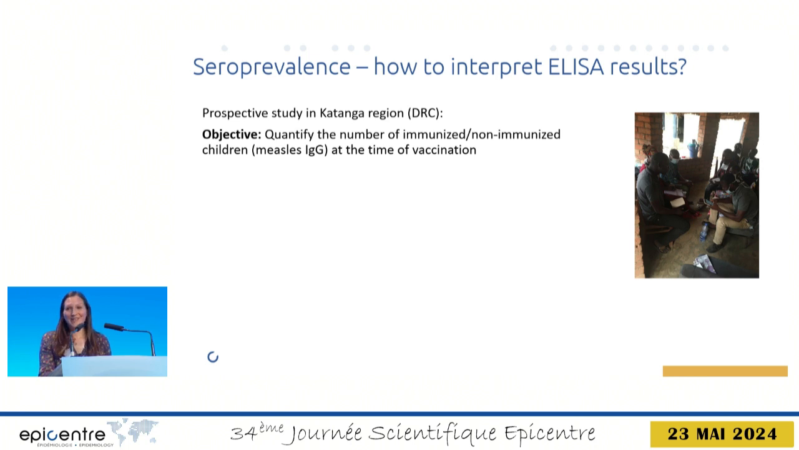Now moving on to the challenges we are facing for the interpretation of ELISA-based seroprevalence results. Here I will present the results of a study that was implemented to quantify the proportion of already immunized children at MSF vaccination sites during a preventive measles vaccination campaign in the DRC.